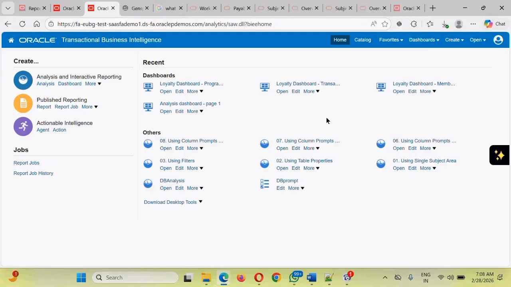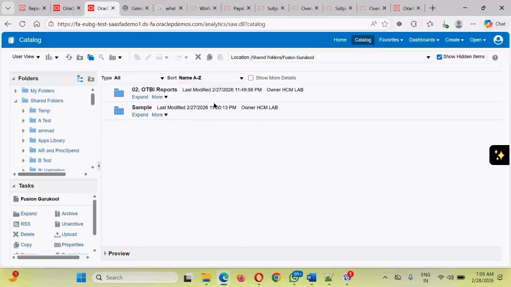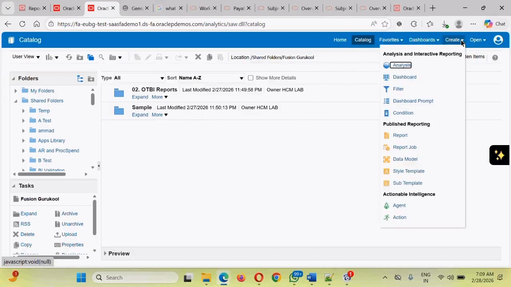Okay, next thing, there is a catalog. What do you mean by catalog? It's like a folder structure. All the components which have been built by you or any other consultant will be placed in the shared folder under different categorization. So next thing is guys, the create option. Here is the part that we are going to learn to build the analysis, this is the main part. Clicking on create and then on analysis, this is the main part where we will be learning and building the analysis. Okay.